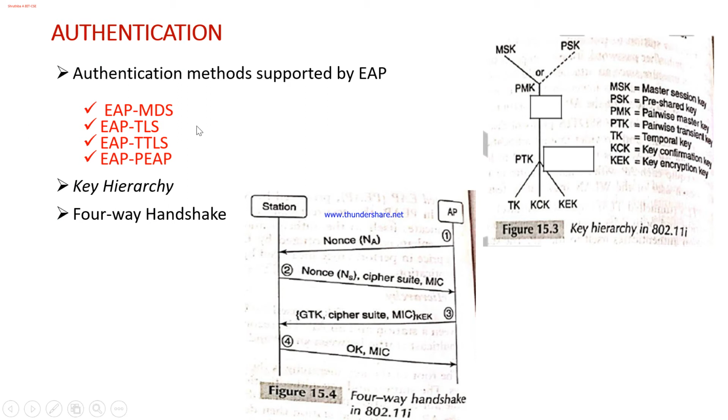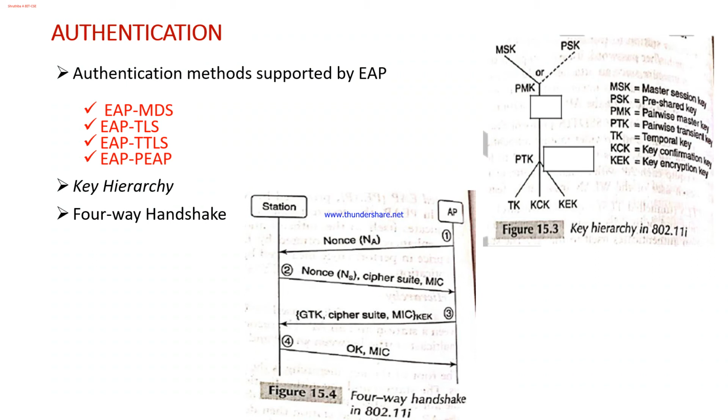The secure tunnel is used to start a second EAP exchange wherein the station authenticates itself to the authentication server. The enhanced security offered by EAP-TLS, EAP-TTLS and PEAP does, however, come at a steep price in performance, measured by the message and computational overheads incurred during authentication.